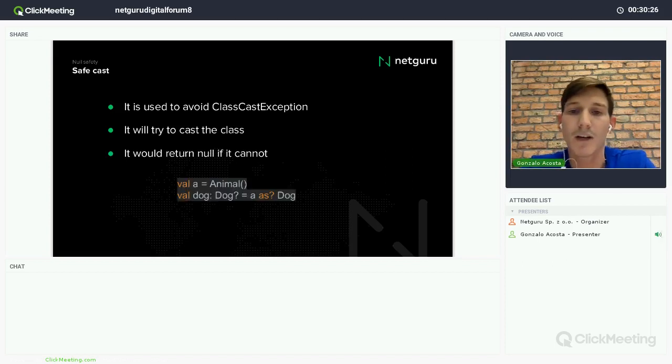For example, we have an animal, right? And we try to cast that to Dog. If A is a dog, I mean, it can be cast, we'll assign A, and if not, we'll assign a null. Of course, we need to do it with a variable that can hold a null reference.